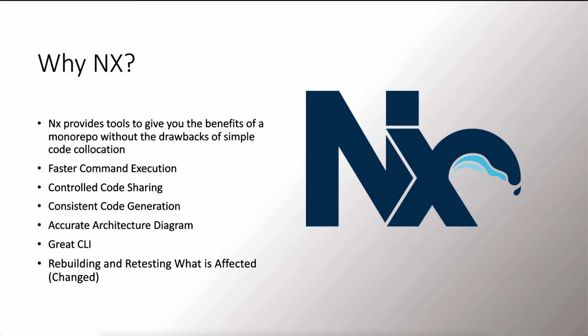So when I'm creating a library, it's shared and controlled by everyone who is a member of those projects inside the applications. NX provides an accurate architecture diagram. This diagram shows you the dependency between the libraries and the applications, and circular dependencies if you have them, and helps fix all the loops which are leading to circular dependencies. And it also has a great CLI. We will see it in the next lectures.